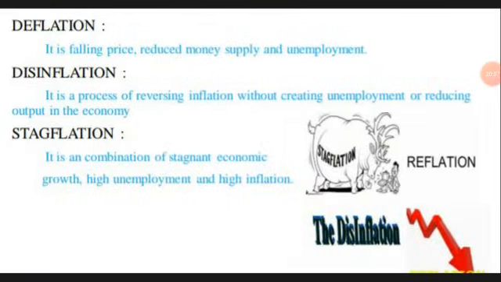So next we'll go for the deflation. Deflation means it is the opposite, in the sense slowing down the rate of inflation. When we look at inflation, the price rate increases fast. Here it is the opposite. Here the bank loans and higher purchases by consumers, or without causing more employment, will not be there. So this was inflation without creating unemployment, reducing output in the economy. So deflation means the price of a commodity is coming down, slowing down, it is coming down.